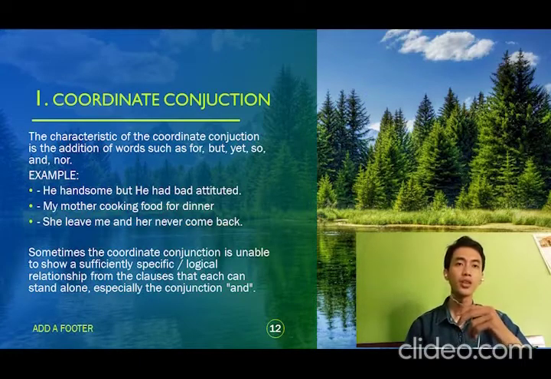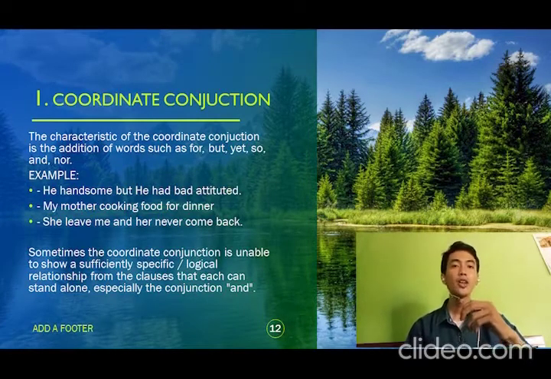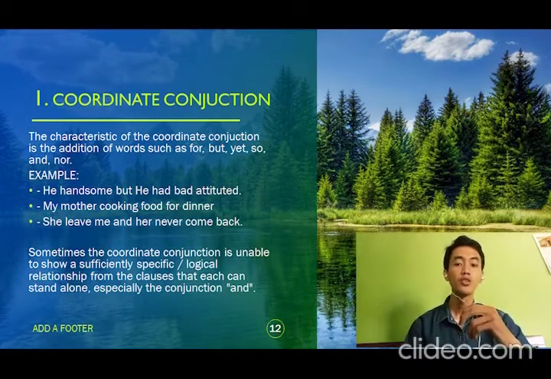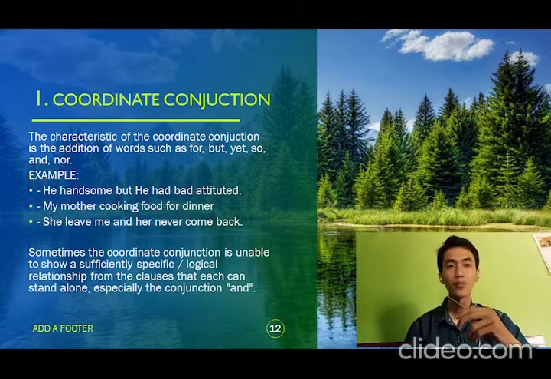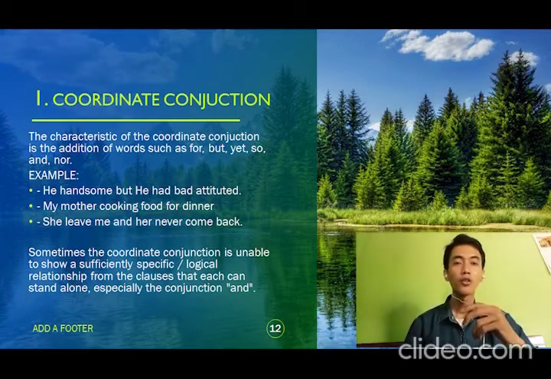He is handsome as independent clause, but as conjunction, he has a bad attitude as independent clause. 2. My mother cooks food for dinner. My mother cooks food as independent clause, for as conjunction, dinner as independent clause.